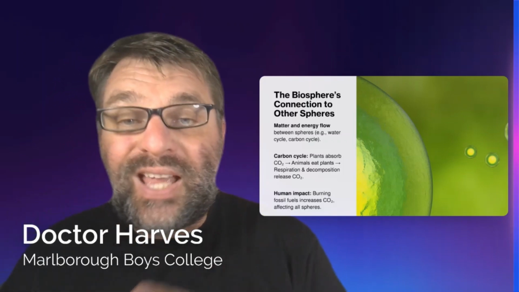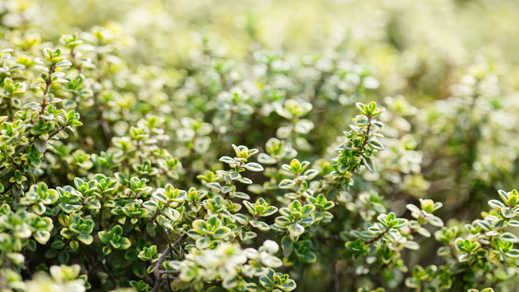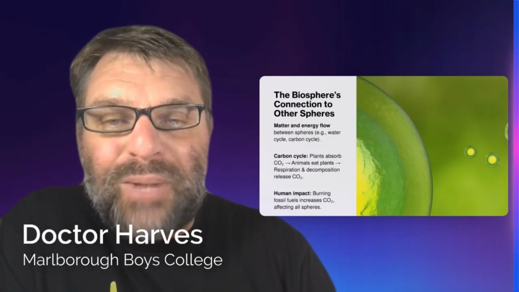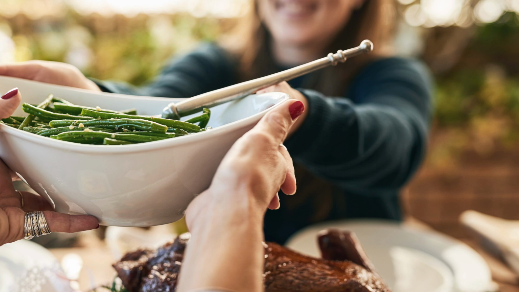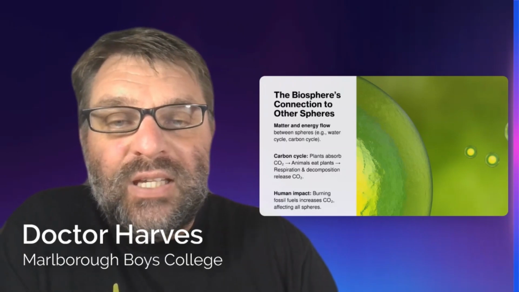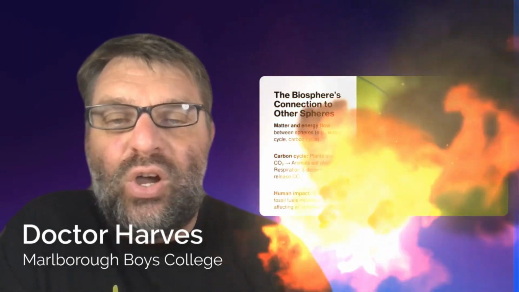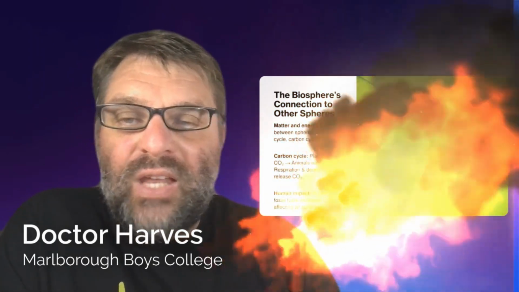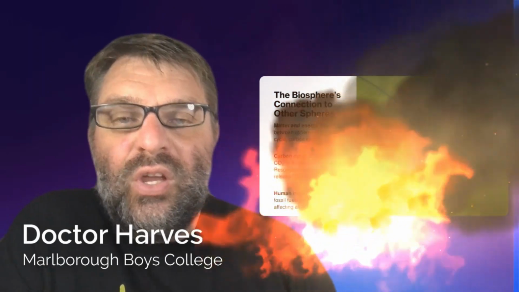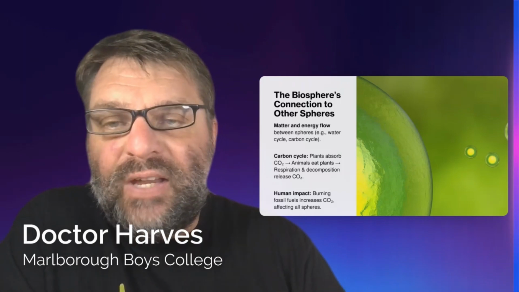So for example, the carbon cycle, which we're kind of focusing on for this internal: plants absorb carbon dioxide through photosynthesis. Animals like us eat the plants, and then we respire and also die to release carbon dioxide. In terms of human impact, burning fossil fuels in particular increases the amount of carbon dioxide in the atmosphere, and that of course affects all spheres through climate change and the greenhouse effect.